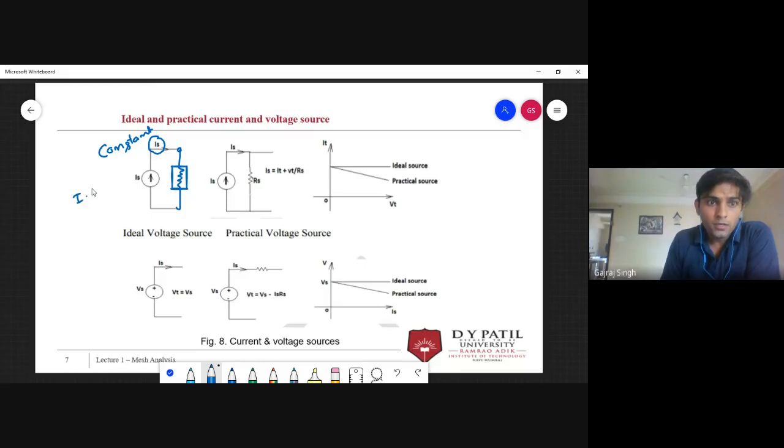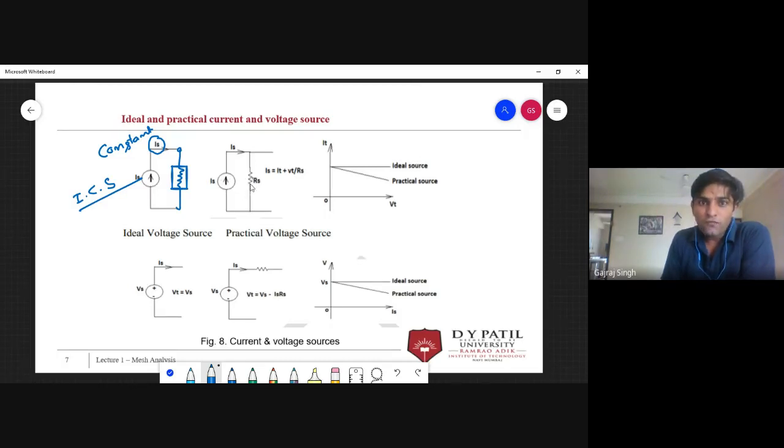And this is your practical current source. In the case of a practical current source, there is an internal resistance in parallel with the source. Make sure this is parallel.